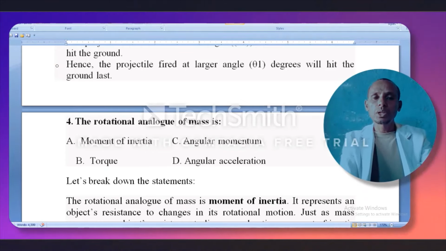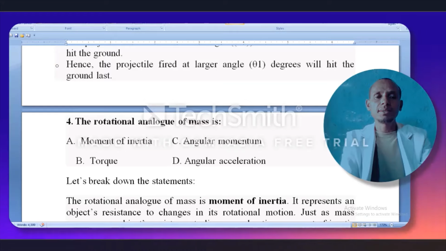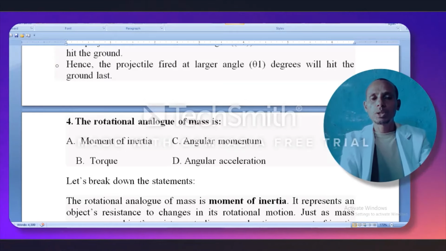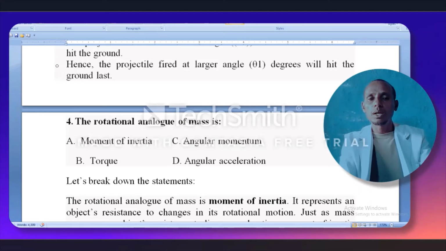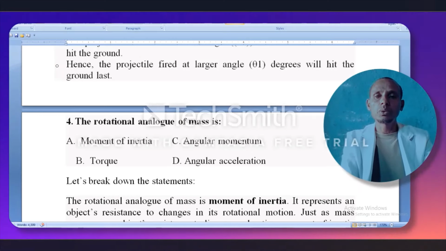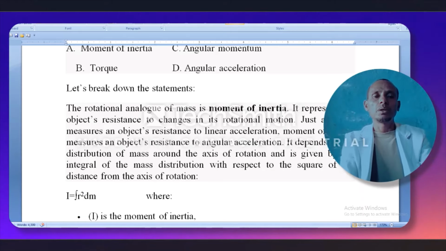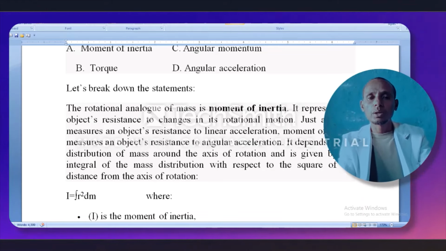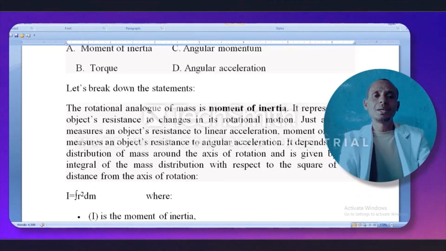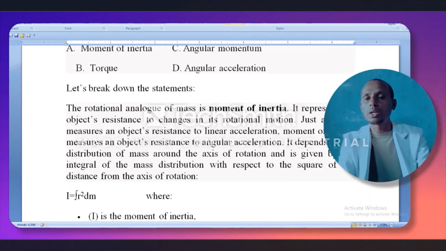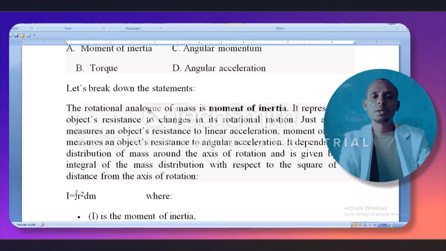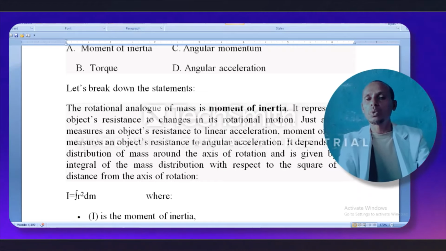Question. The next question: the rotational analogue of mass is: A, moment of inertia; B, torque; C, angular momentum; D, angular acceleration. Coming to the solution, let us define the idea behind this question. The rotational analogue of mass is the moment of inertia. It represents an object's resistance to change in its rotational motion, just as mass measures an object's resistance to linear acceleration. Moment of inertia measures an object's resistance to angular acceleration.